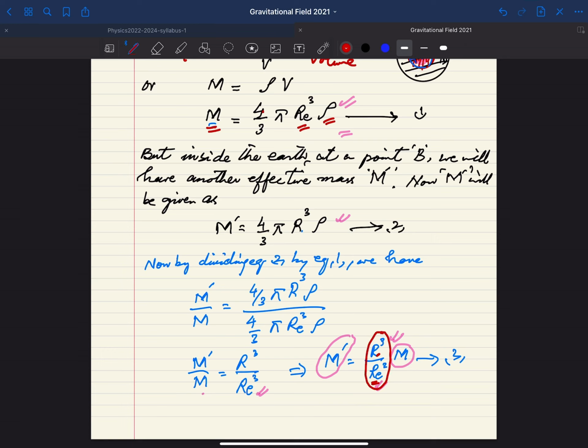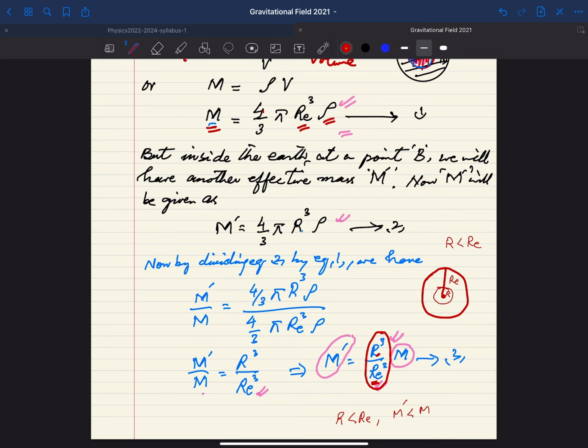This is complete Re, but if we are somewhere inside the earth, this will be our r, and this r is always less than Re. So be careful.